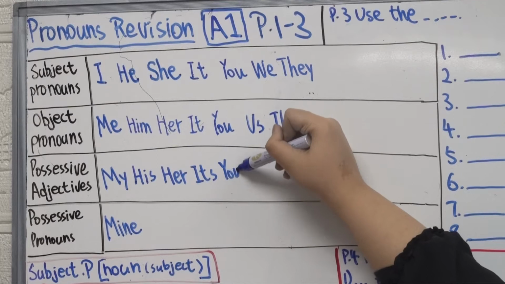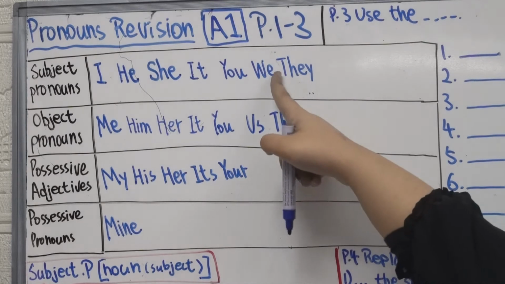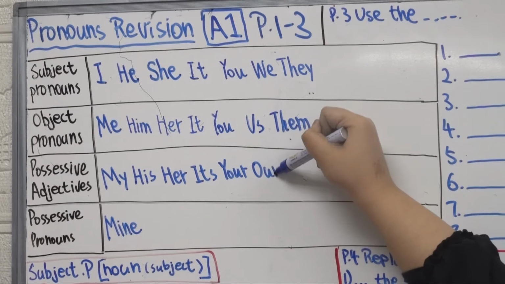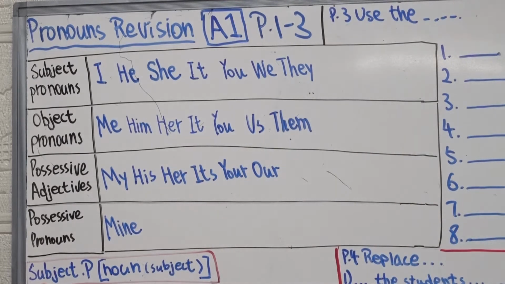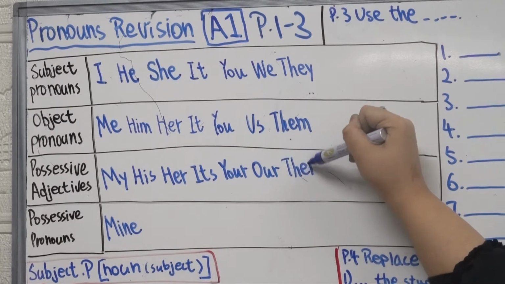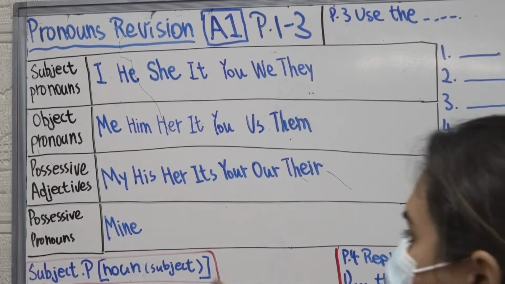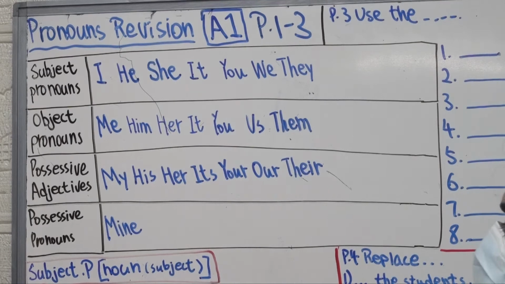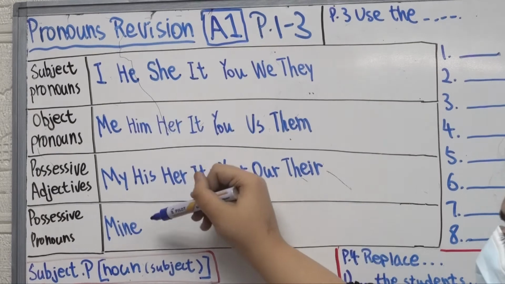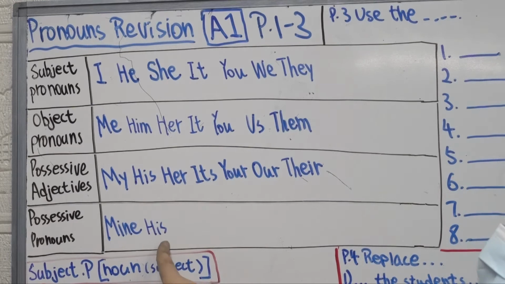You becomes your. Okay, your. We, us, and then our. All right. And then the last one is their. Yes, good. Could you do it without looking at your book? If you could, that's very good. All right, mine. Keep going. His. All right. This one is his. This one is his. Okay?